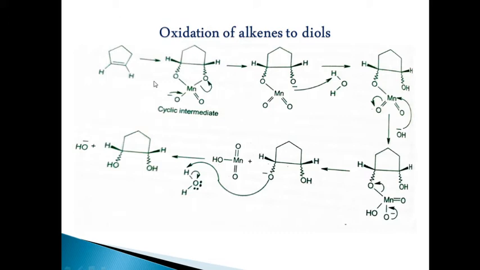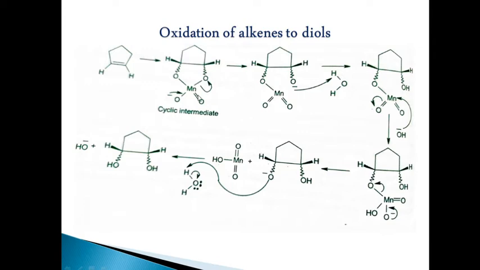Here we can simply explain the mechanism: it proceeds by a cyclic intermediate formation. KMnO4 will be converting to K plus and MnO4 minus, that we all know. This carries a negative charge, and here the 5 electrons are there. It will be forming a cyclic intermediate like this. This molecule is highly unstable, and it cannot exist like this.